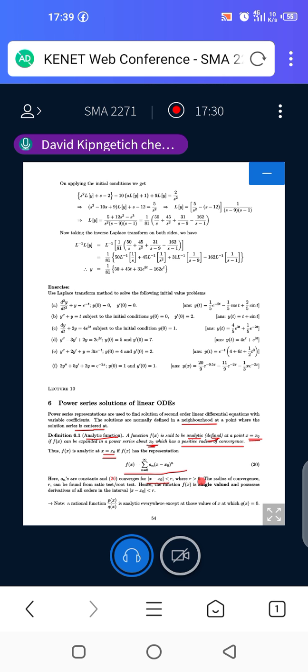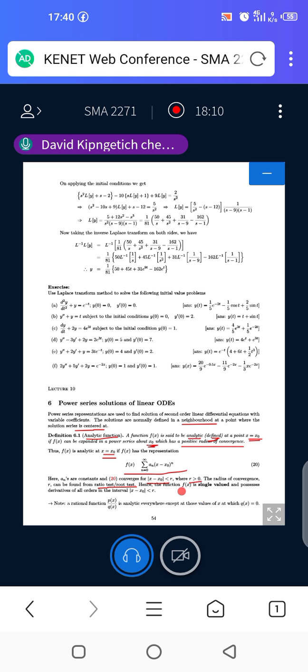Where r is a value which is bigger than 0. We normally say r is called the radius of convergence. And I'm sure you were taught that in calculus 3. The radius of convergence can be found from the ratio test or the root test. These are the things that you did in your calculus 3. You did ratio test and root test. So that radius of convergence can be found by using the ratio test or the root test.